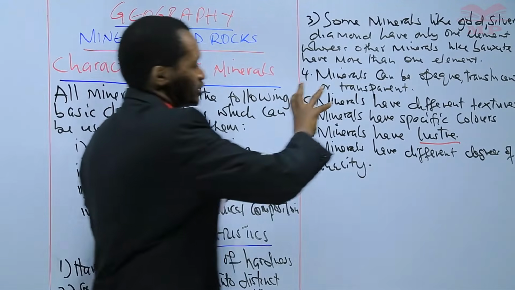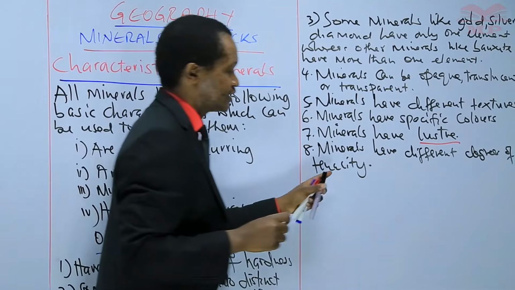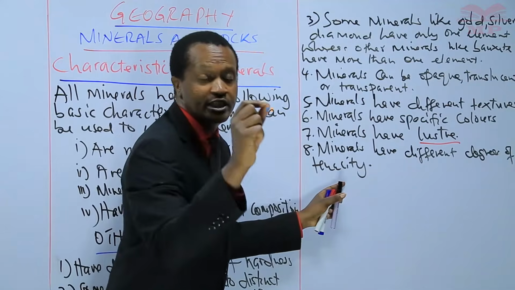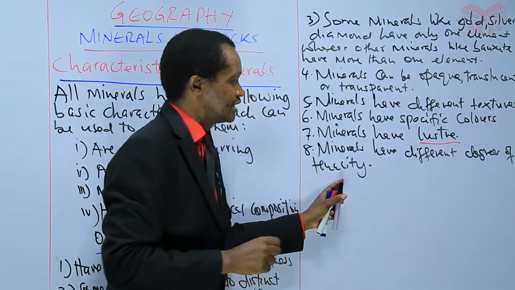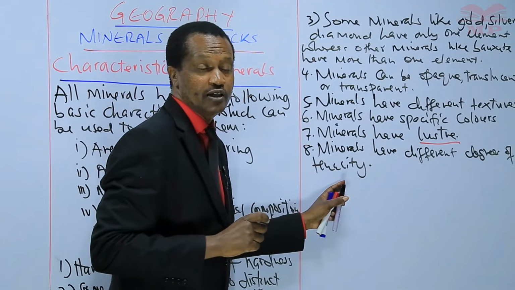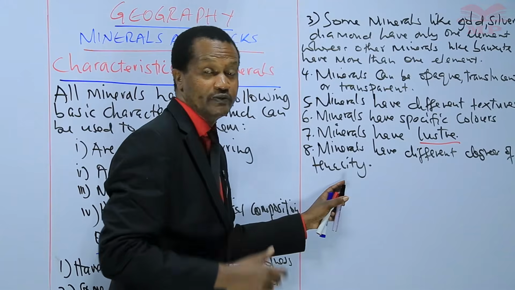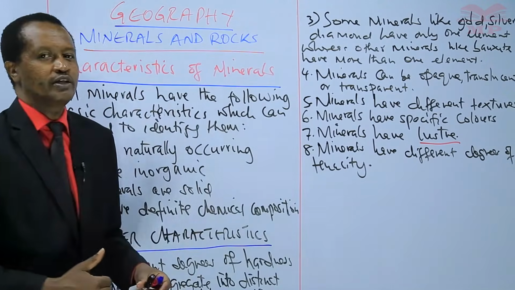So different minerals have a high degree of tenacity. Others have low degrees of tenacity. There are those that cannot break easily. Others can break easily. So minerals can also be looked at from that perspective, the characteristic of being tenacious. Okay?